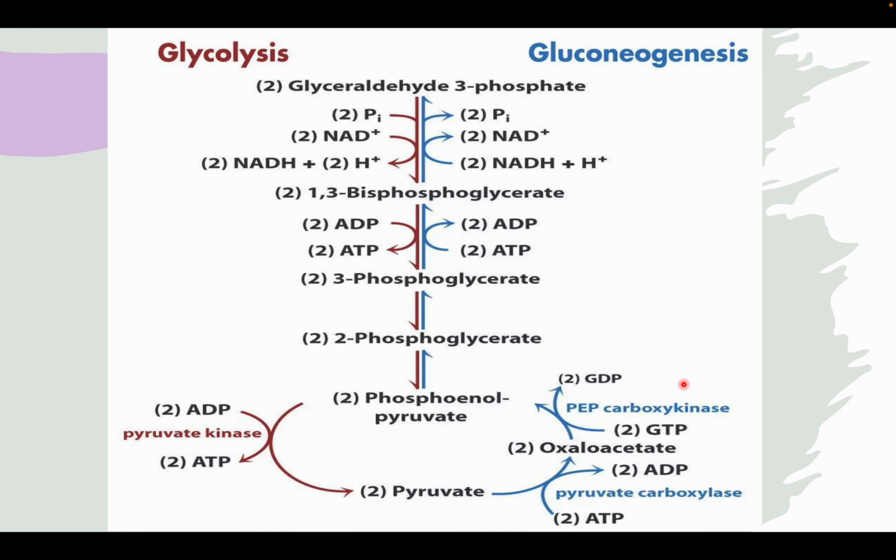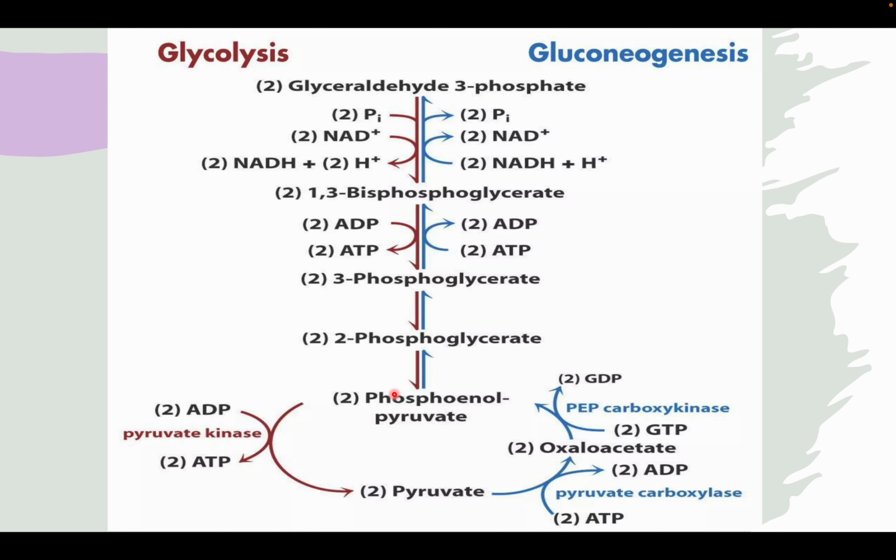So if you see this reaction from pyruvate to glyceraldehyde 3-phosphate, which is the pair phase during glycolysis, this reaction uses a lot of ATP. So this is an energy consuming process. But because maintaining the blood glucose level is very important to be used by the other sources, this reaction occurs during starvation. So first pyruvate gets converted to oxaloacetate and then to phosphoenol pyruvate.